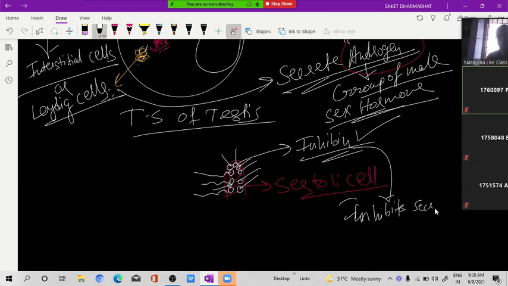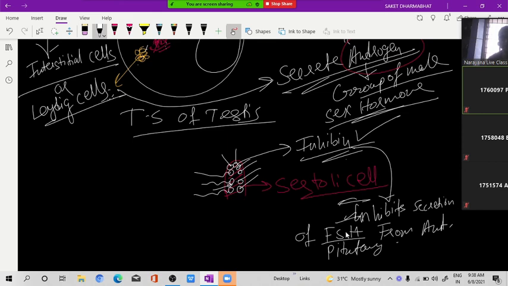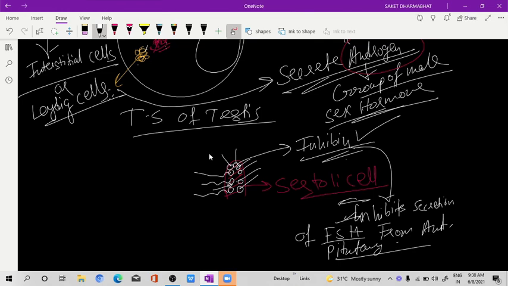It inhibits secretion of FSH from the anterior pituitary. If FSH secretion is stopped, then spermatogenesis will not take place.